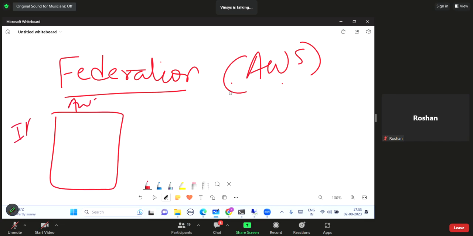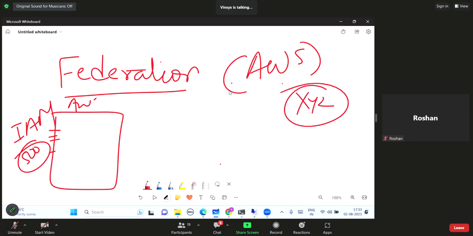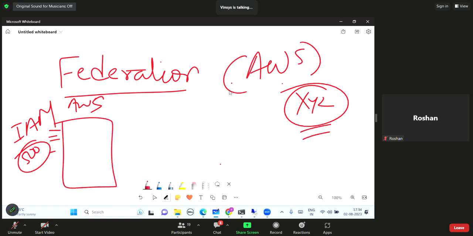I have my identity and access management service, and I have created maybe 500 employee accounts in my IAM. But there is one person, XYZ, who doesn't belong to my organization. Okay. So maybe on a contract basis, or maybe for some project, he needs access to my AWS account. So what is the solution now? One solution is I create his account in my identity and access management. I will give a password to that user and I will give appropriate permission. This is always a solution, right? But it works well if this is a single user or maybe a few users.